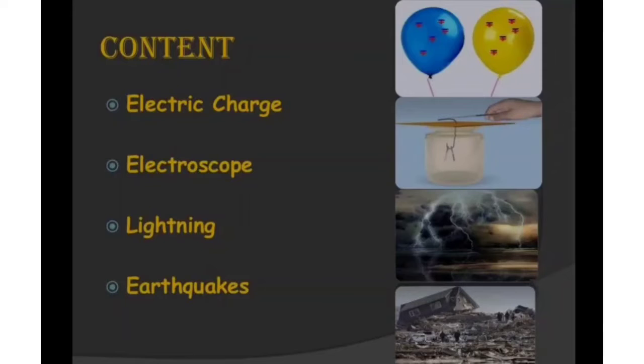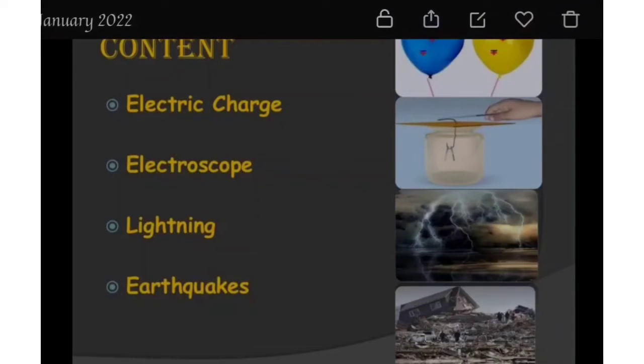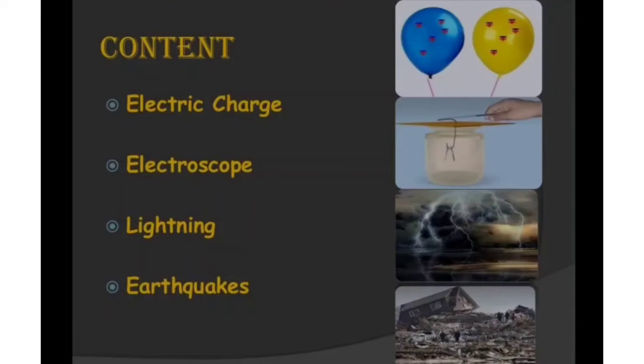And last but not the least, the topic is earthquake. What is an earthquake? How does an earthquake form? After an earthquake, what are the effects that are created? So these things we are going to understand in this chapter.